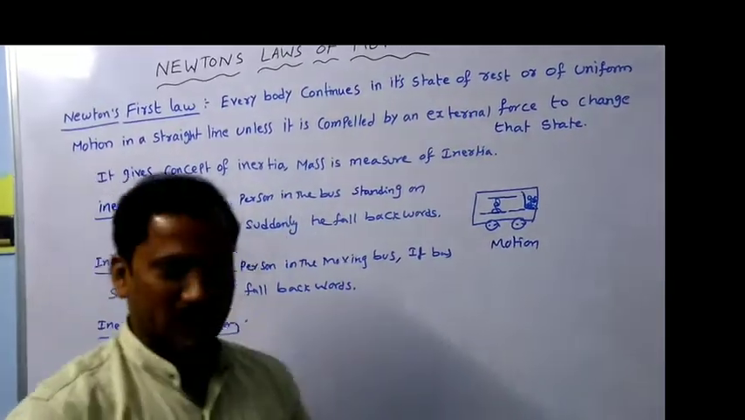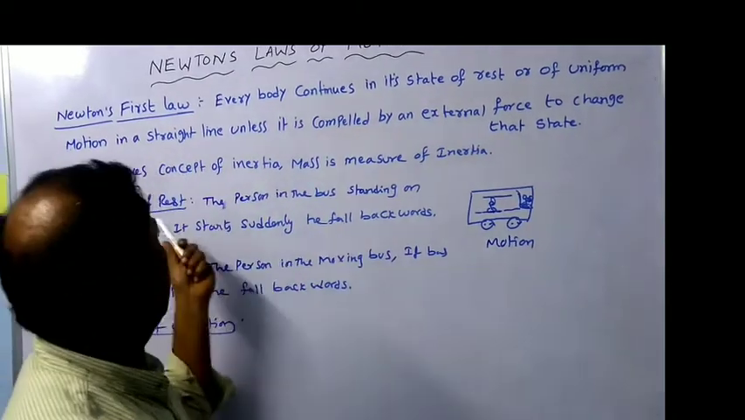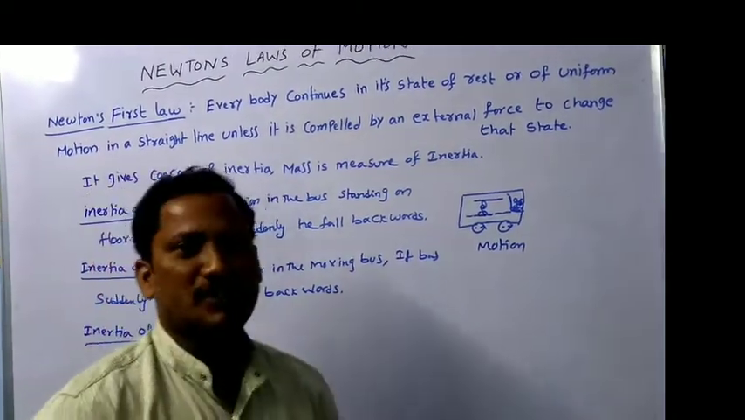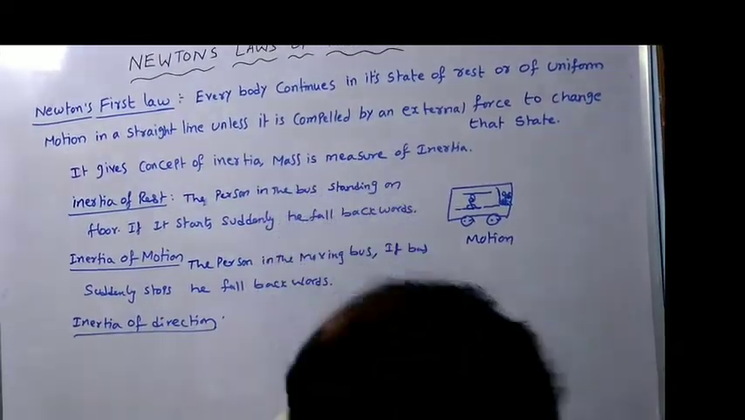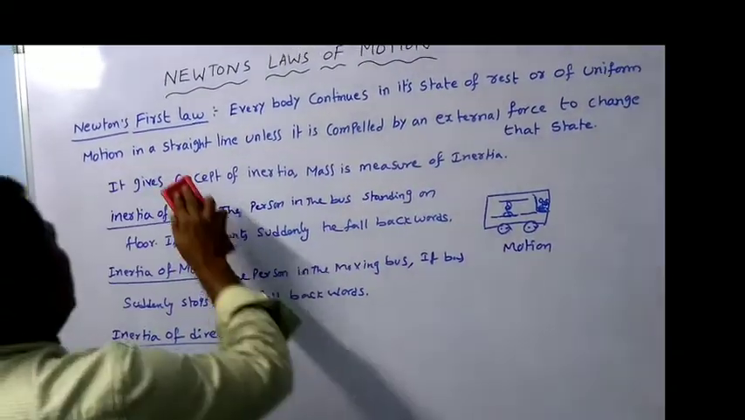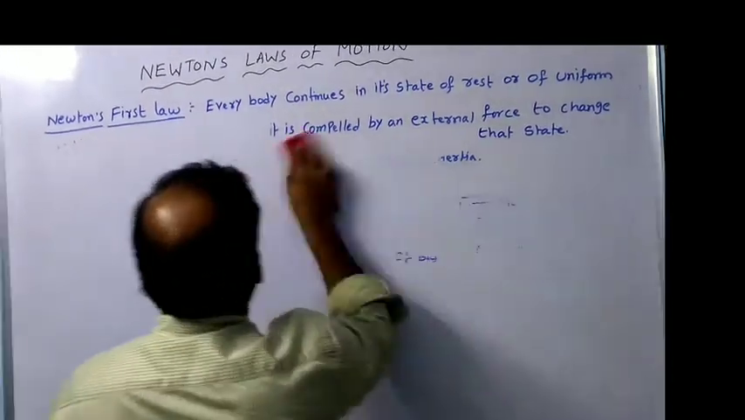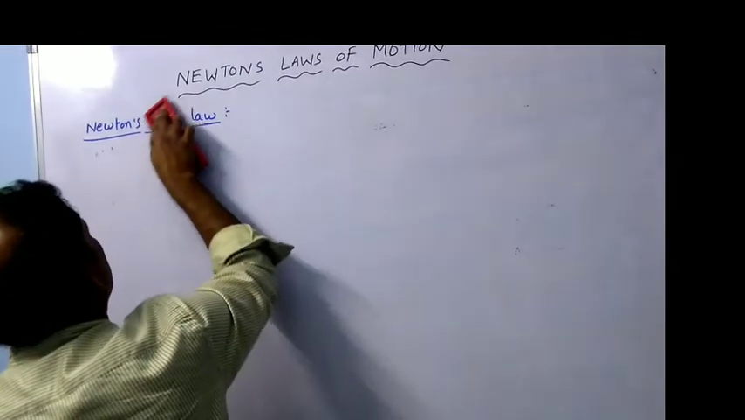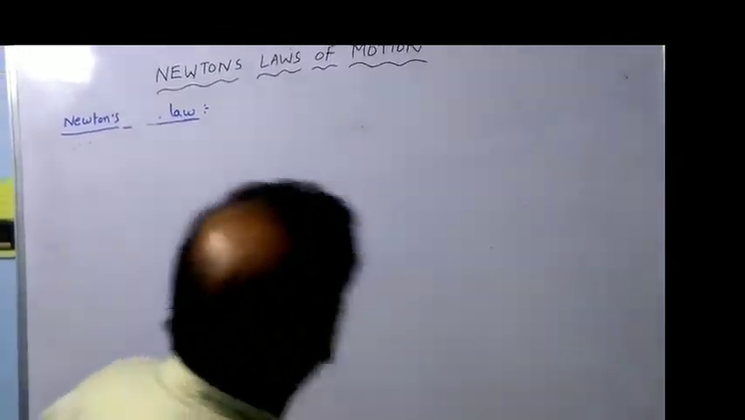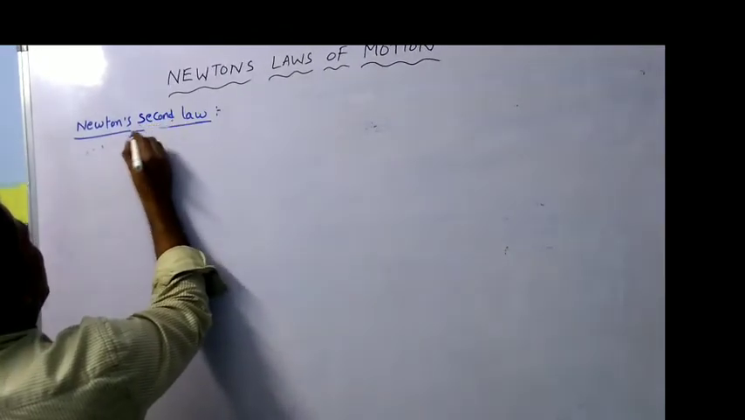So this is about Newton's first law, which gives the concept of inertia. We can say mass is the measure of inertia. So this is about Newton's first law. Next will be Newton's second law. See, second law. Newton's second law. How will you explain Newton's second law?